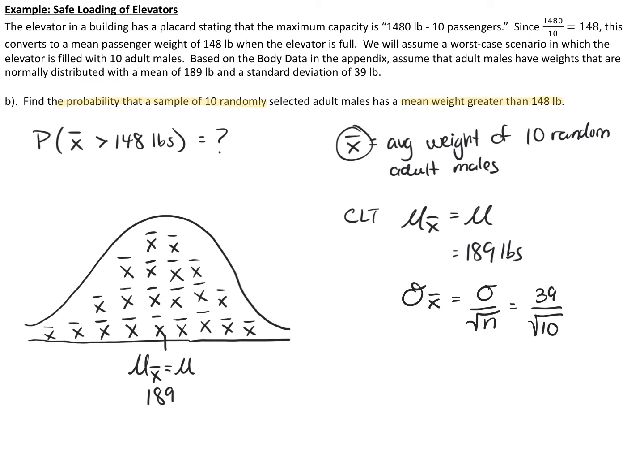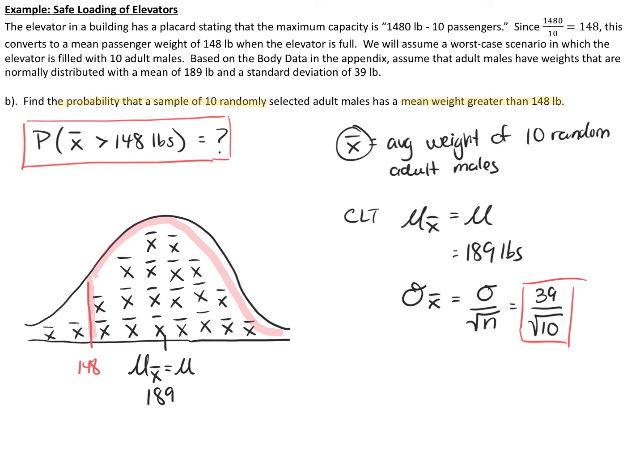This is the key difference between question B and question A. To answer this question, what is the probability that the mean of 10 randomly selected adult males weighs more than 148 pounds, I can mark 148 pounds on my distribution and highlight the area that represents that probability. The area shaded in red represents the probability that an X bar for 10 randomly selected adults is greater than 148 pounds.